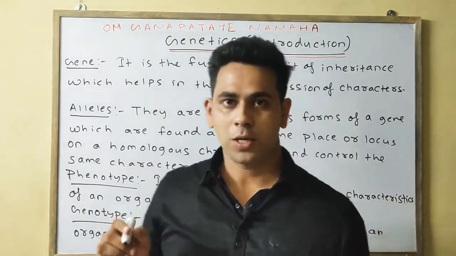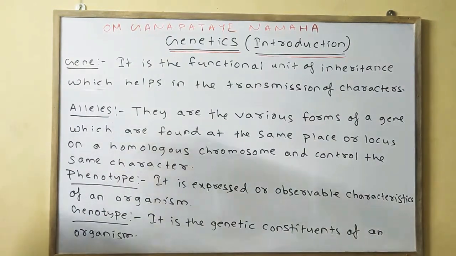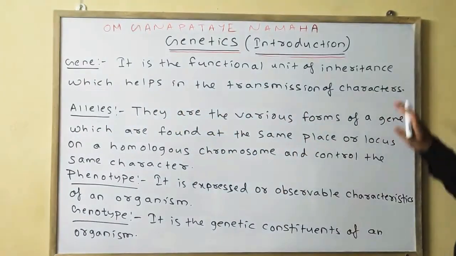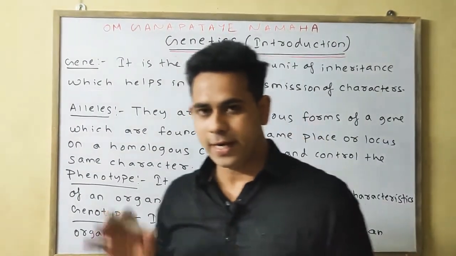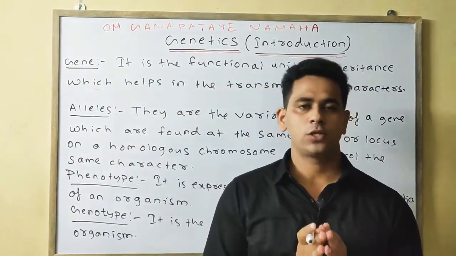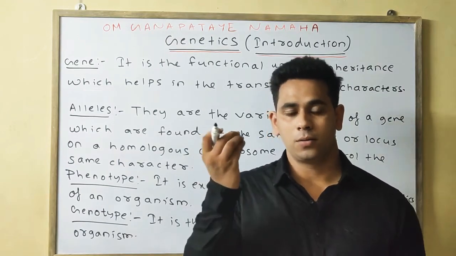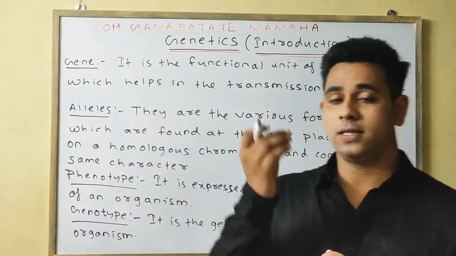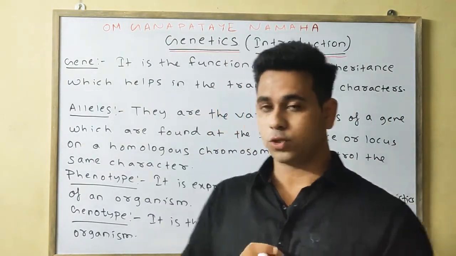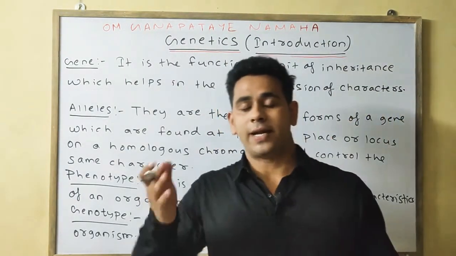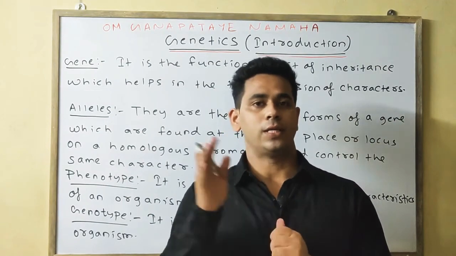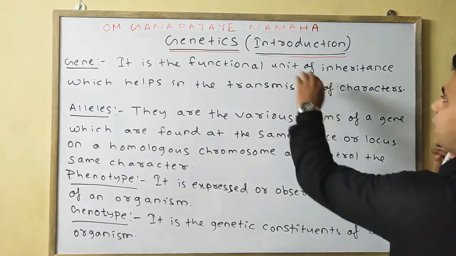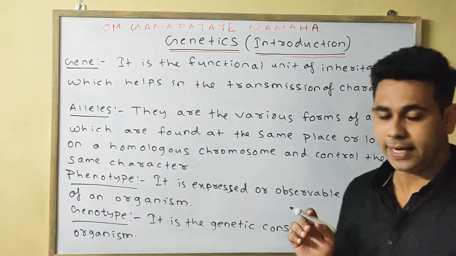Now we will discuss some more points. First one is gene. What is a gene? It is the functional unit of inheritance. It is a simple pair of nucleotides present in the DNA or RNA of the chromosome, which helps in the transmission of characters from one generation to the other generation. So we can also say it is the functional unit of inheritance.